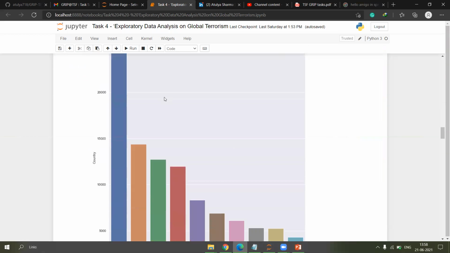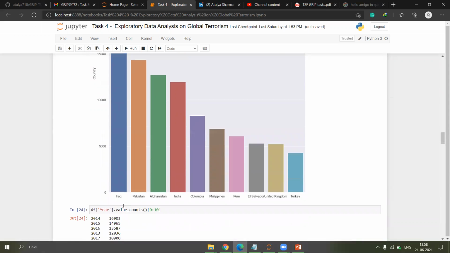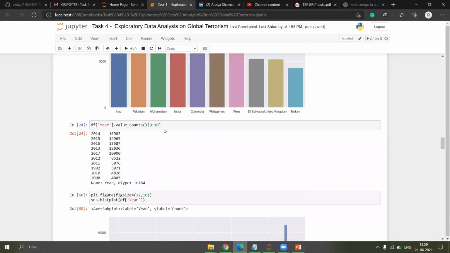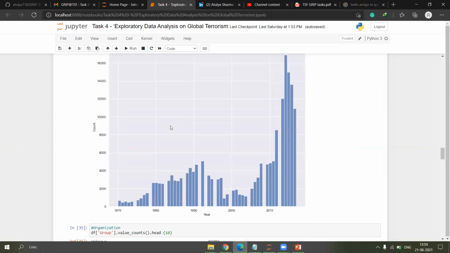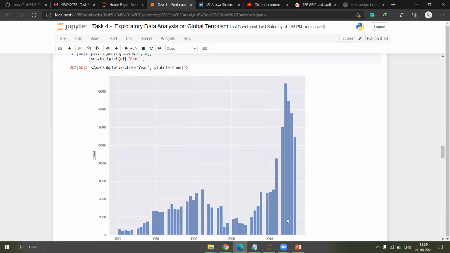This is the visualization that I've used, which shows that Iraq ranks at the top, while Pakistan, Afghanistan, India, and Colombia are among the top 5. Turkey is in the top 10. According to year, in the top 10 years, you can see here that 2014 has the highest number of terrorist attacks.